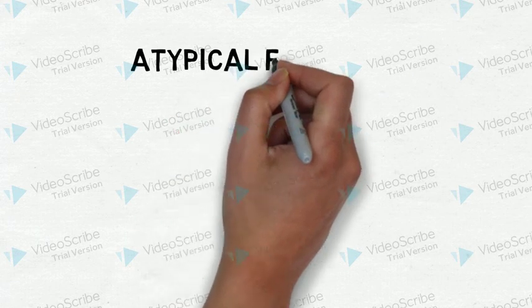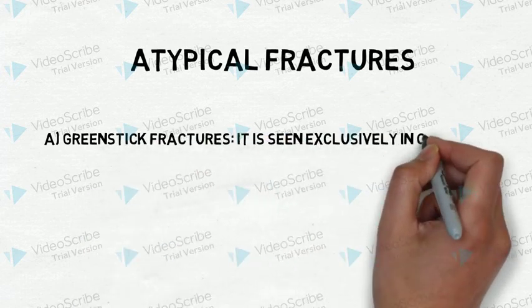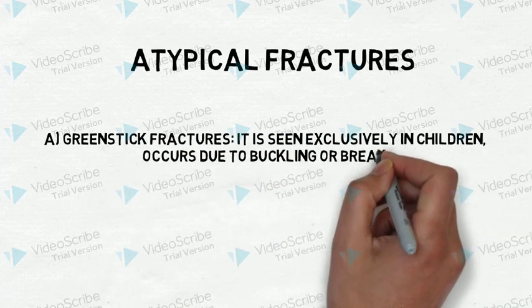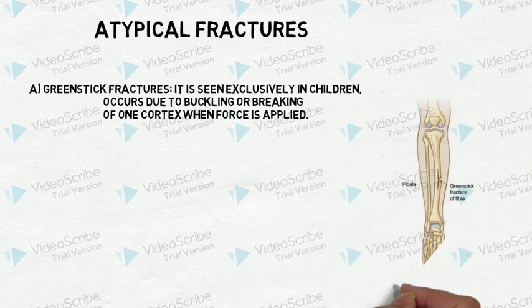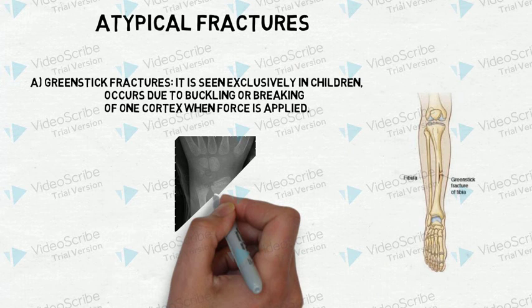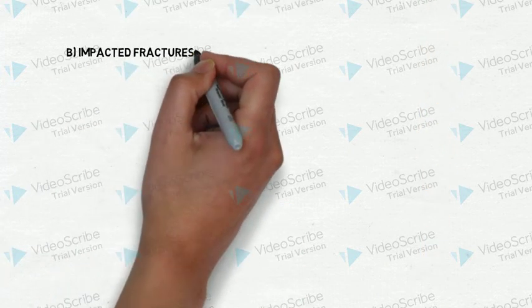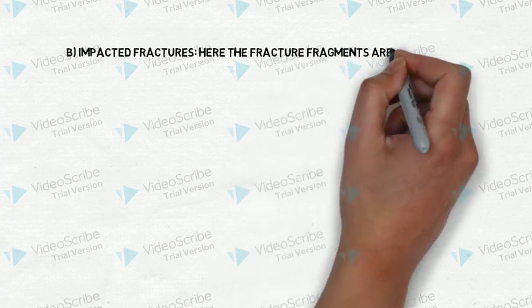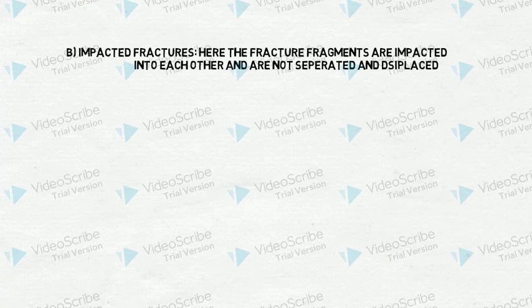Now, atypical fractures. Greenstick fracture is seen exclusively in children and occurs due to buckling or breaking of one cortex when force is applied. The second one is impacted fracture. Here the fracture fragments are impacted into each other and are not separated or displaced.